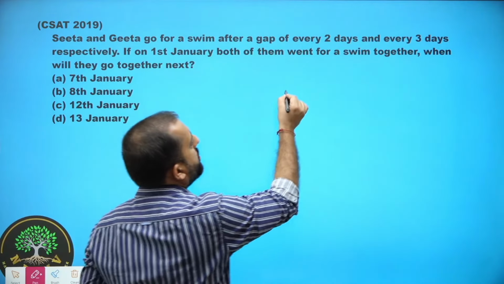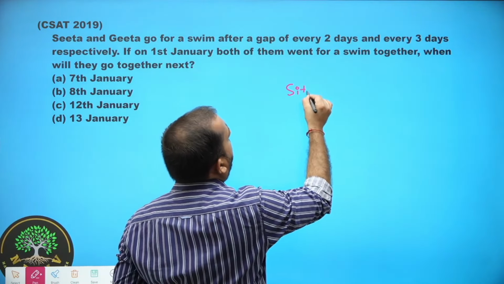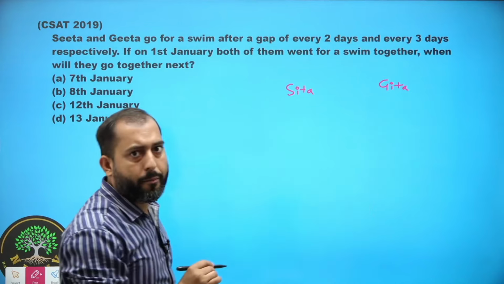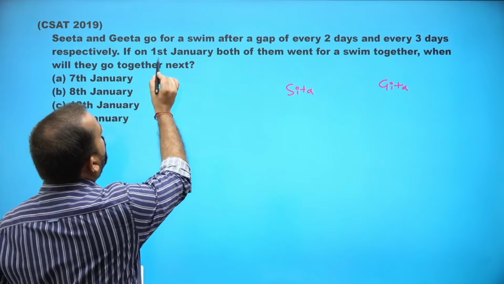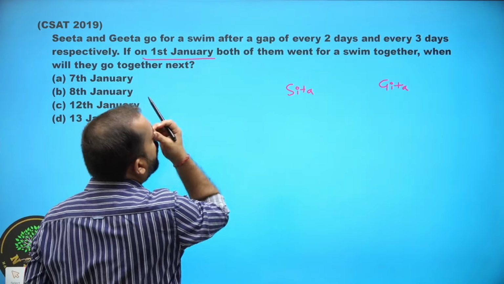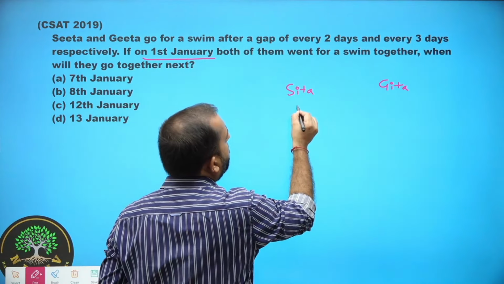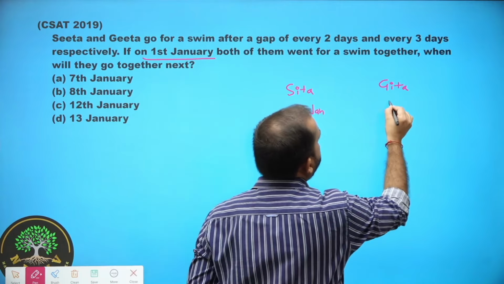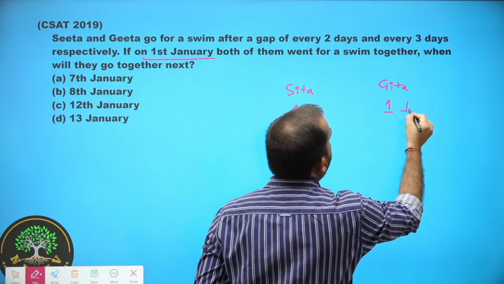See, Sita and Geeta. This is the manual technique. They both went together on 1st January. So on 1st January, Sita went to swim and on 1st January, Geeta went to swim.